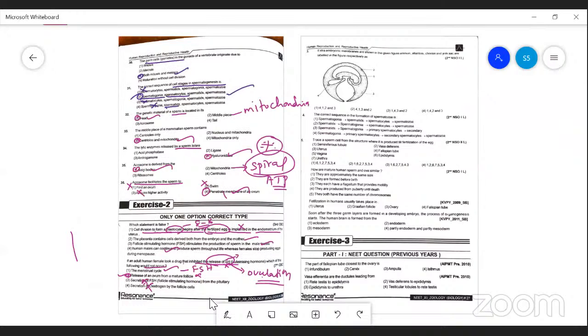Okay. Next one. Look at the diagram. Label the diagram. The outermost membrane. Okay, there are three membranes given. Oh, sorry, four membranes.